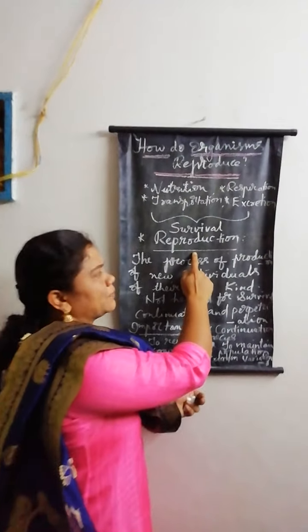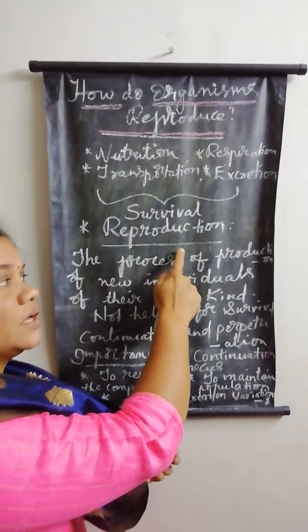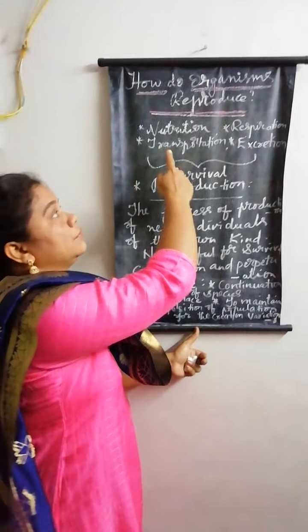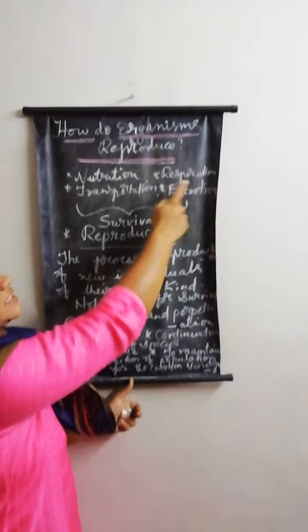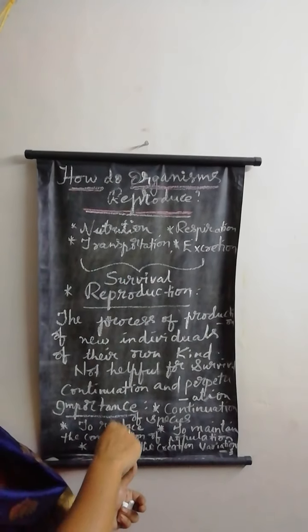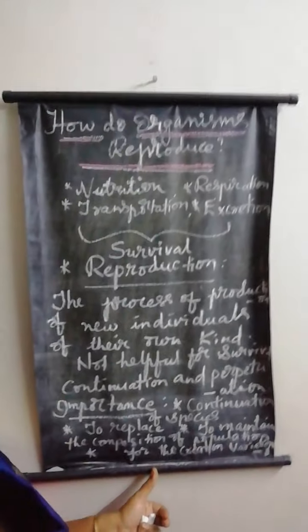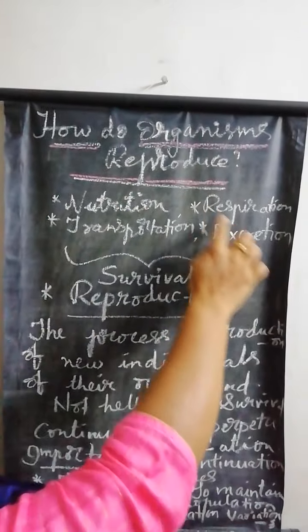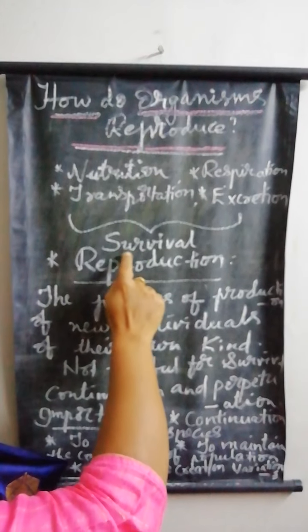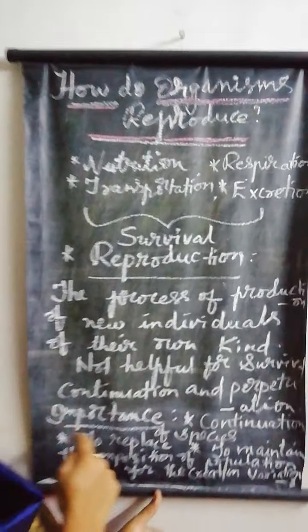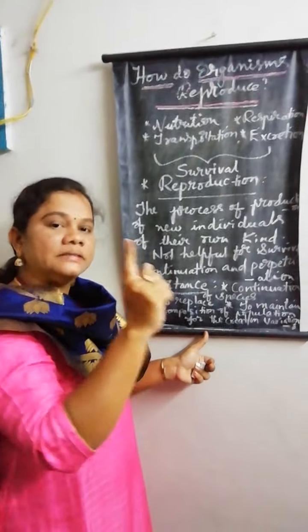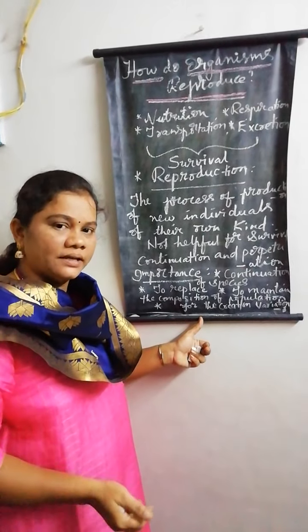So, why is reproduction important? I have already mentioned reproduction is considered a life process. The way we have learnt about nutrition, respiration, transportation, excretion, all these are also called what? Life processes. Why are they called life processes? Because all these functions, all these basic processes are helpful for the survival of a living organism. If any one of these processes is absent in any living organism, that particular living organism cannot survive.